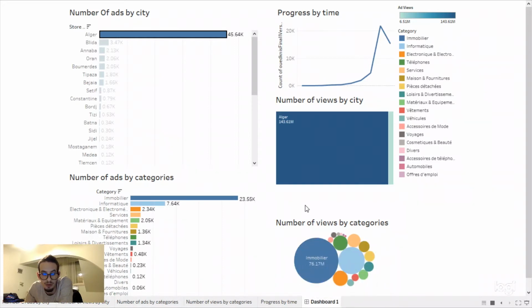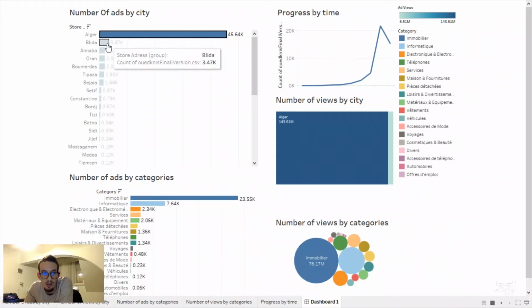The number of viewers is about a third, of course. And like we see in the line, in 2020 and 2021 people are publishing less on these websites, and this website is going to die because they don't care about customers, of course. And the number of views by category.